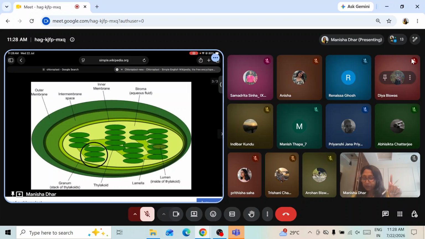Number one, mesophyll cells of the leaf. Number two, guard cells of stomata. Number three, outer layers of young green stem. Three locations. Have you marked? These are the 3 locations where they are present. Okay. Now there may be more than 5 lakh chloroplasts per square millimeter. How much is a square millimeter? Very small. So 5 lakh chloroplasts per square millimeter of the leaf surface.